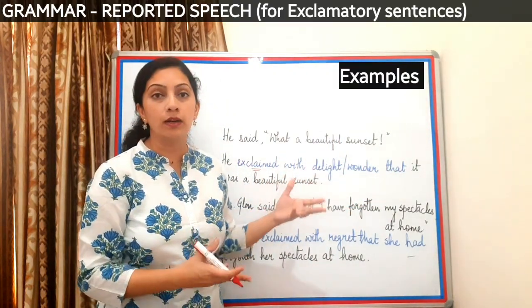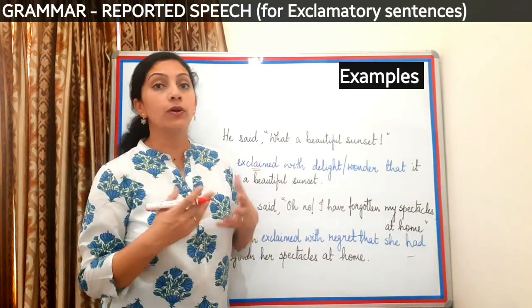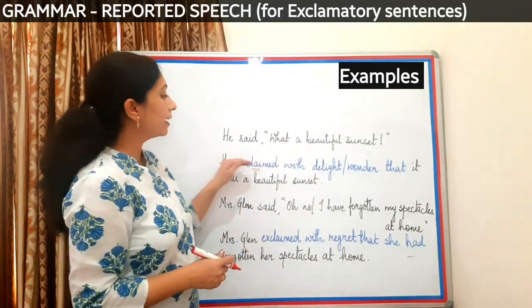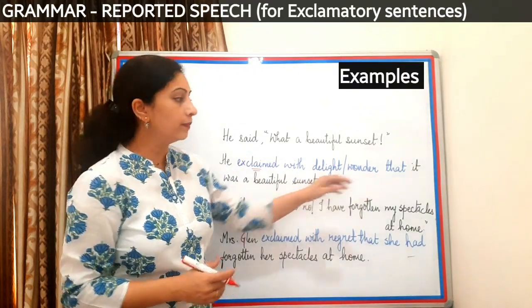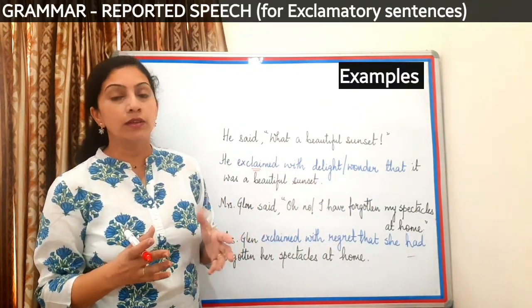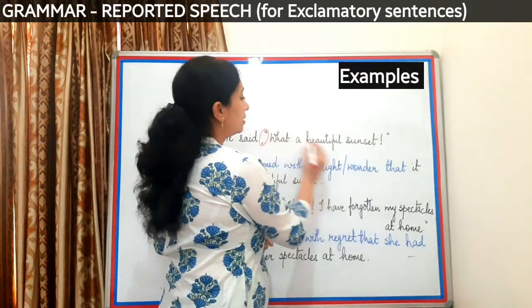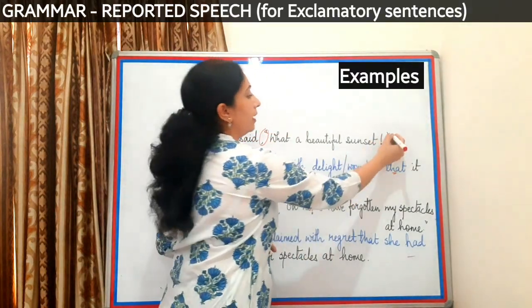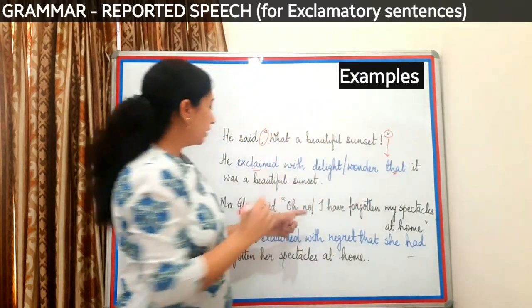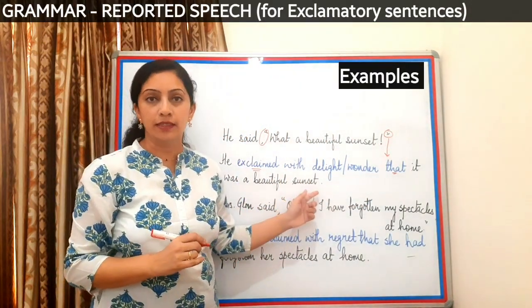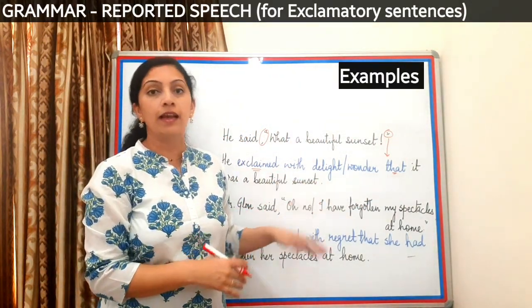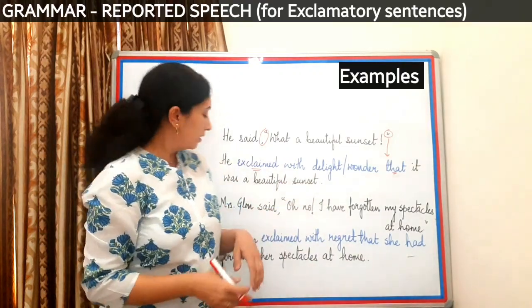Words like what or how denote delight or wonder. Then I can write, he exclaimed with delight or wonder that. All other rules of changing direct into indirect will be the same. So the inverted commas will be replaced with that, it was a beautiful sunset. So I have to change the tense as well as the pronouns too.